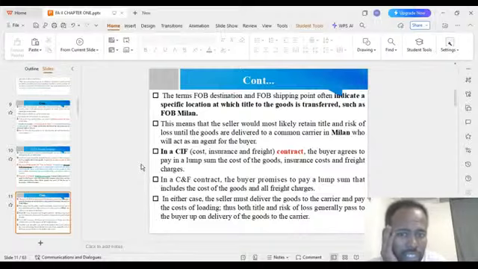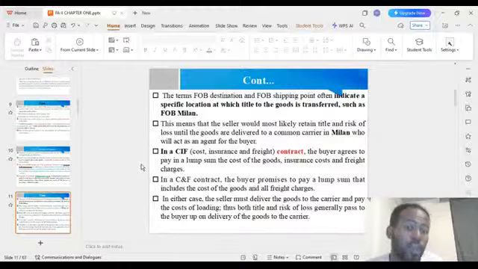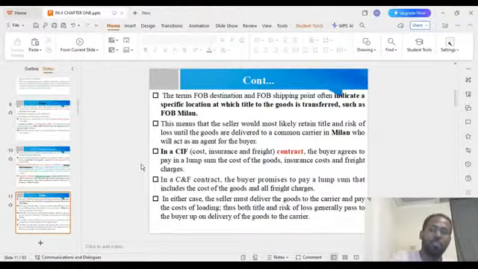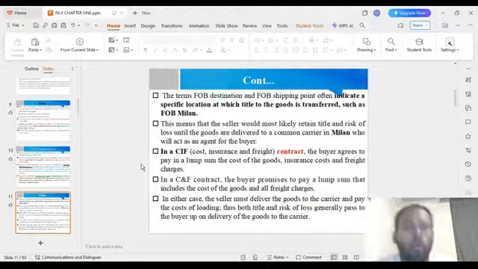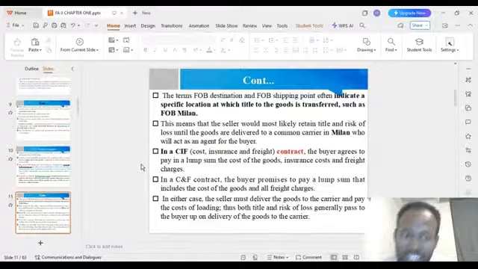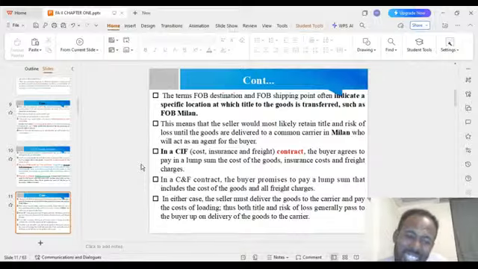In cost, insurance and freight, there is also a cost, insurance and freight contract. The buyer agrees to pay a lump sum covering the cost of the goods, insurance cost and the freight. So it is covered by the buyer. In a cost and freight contract, the buyer promises to pay a lump sum that covers the cost of the goods and all freight charges. When it is C and F, cost and freight, that is very important.